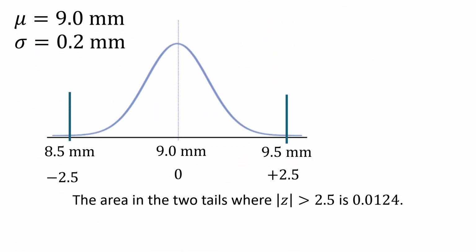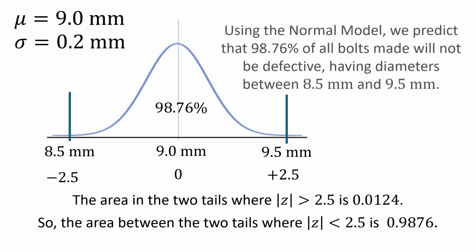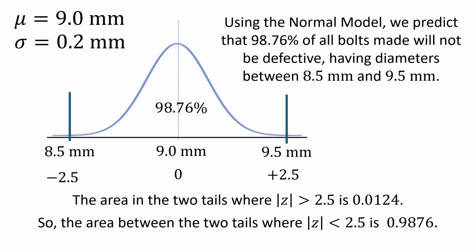So the area in the two tails where the absolute value of Z is bigger than 2.5 is 0.0124. And so the area between the two tails, where Z is less than 2.5 standard deviations in absolute value, is 0.9876. And so it's 98.76%. And so we can say, using the normal model, we predict that 98.76% of all bolts made will not be defective, having diameters between those two bounds, 8.5 and 9.5 millimeters.